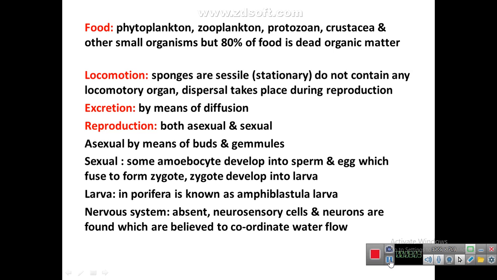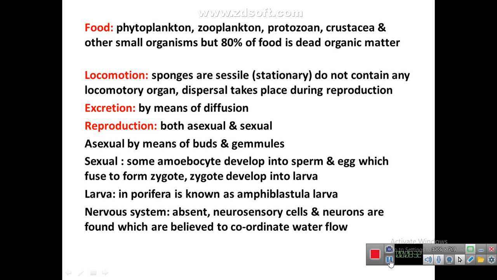Excretion takes place by means of diffusion. Reproduction is both asexual and sexual. Asexual reproduction is by means of buds and gemmules. Sexual reproduction: some amoebocyte cells develop into sperms and eggs which fuse together to form zygote, and zygote will develop into larva. Larva in the case of Porifera is known as Amphiblastula larva.